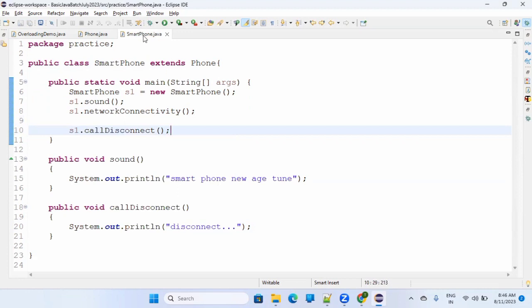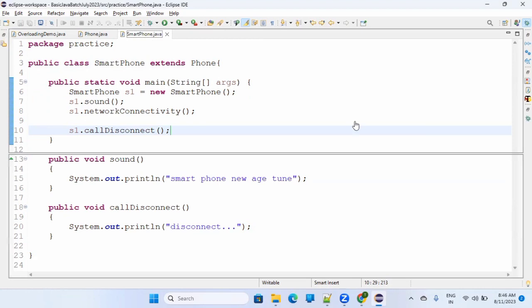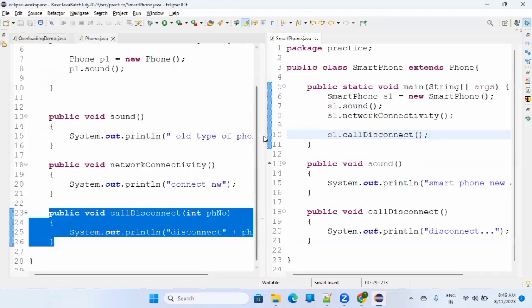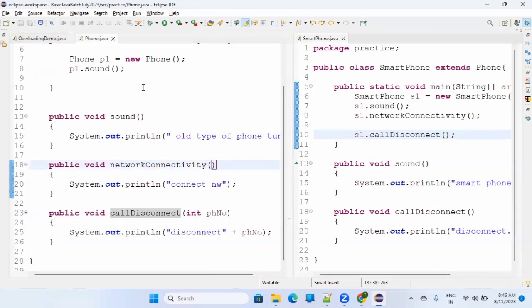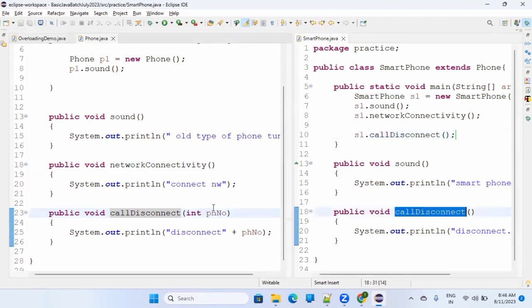Let me show it in this window. Observe here, the phone class has a function called disconnect, and smartphone has a function called disconnect. Is it an overriding concept? Will we say it is overriding? No, we will not say it's overriding. Why?